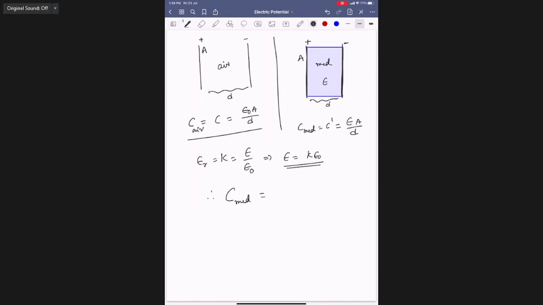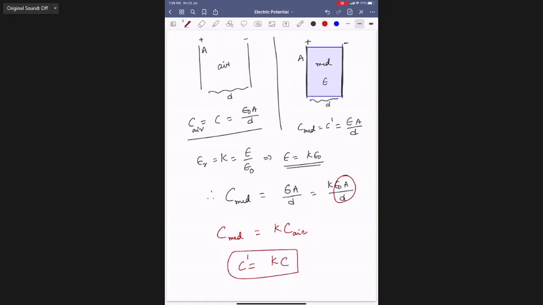Then epsilon A by d will become K epsilon naught A by d. If you observe carefully, epsilon naught A by d is C in air. Therefore, C when completely filled is C dash equals KC.